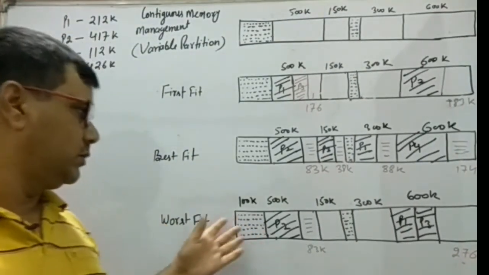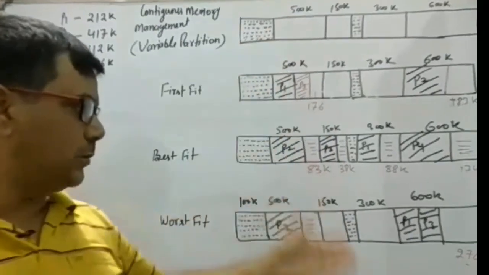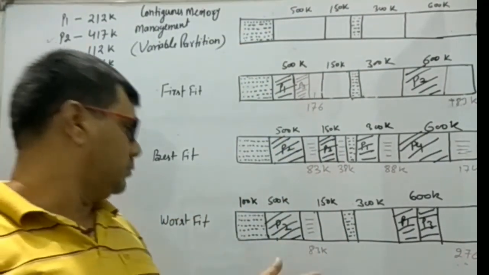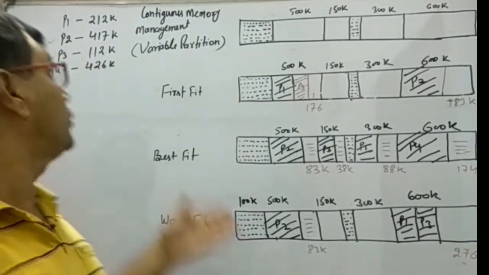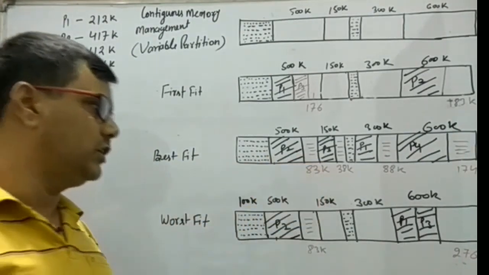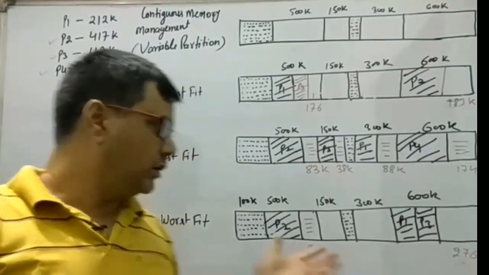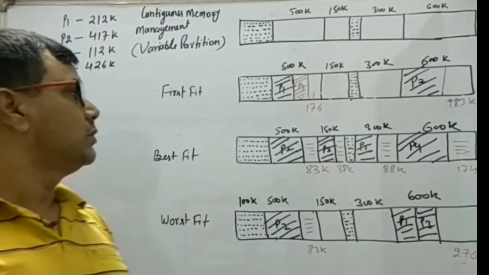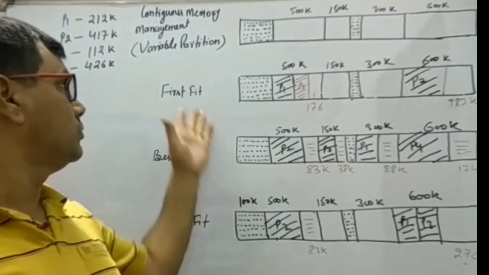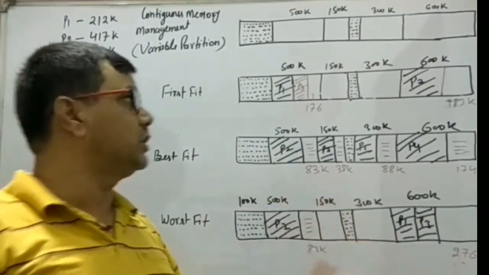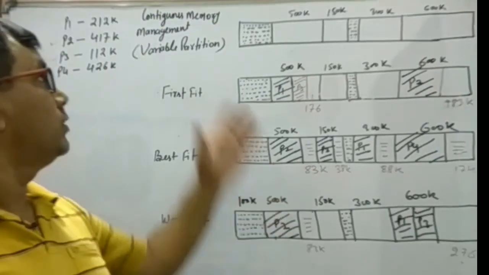Here, in this example, first fit and worst fit cannot accommodate all four processes, and the best fit can accommodate them. That's why I assume that most things are cleared, that is, how the first fit, best fit and worst fit policies work, and what variable partitioning schemes are.